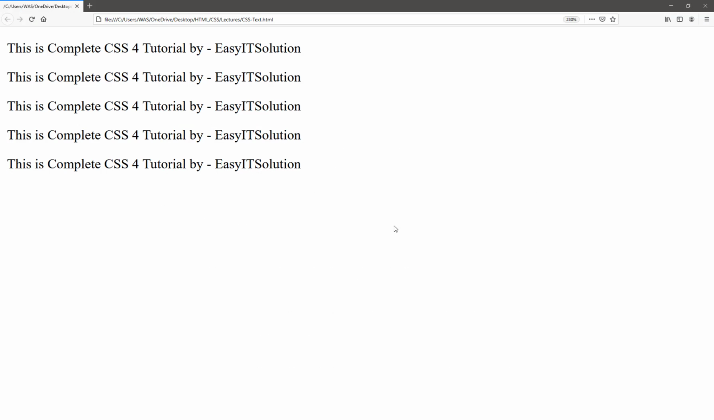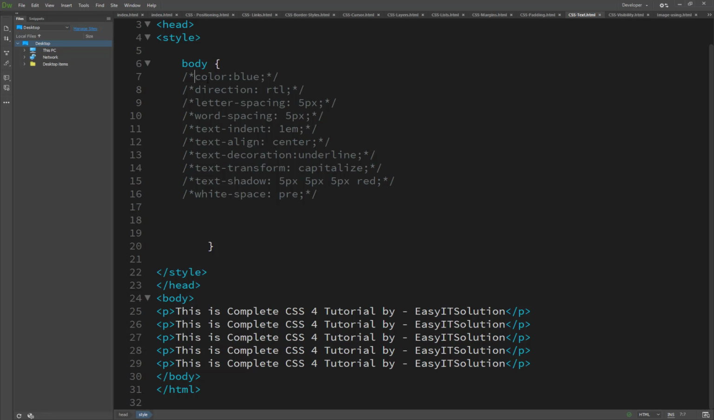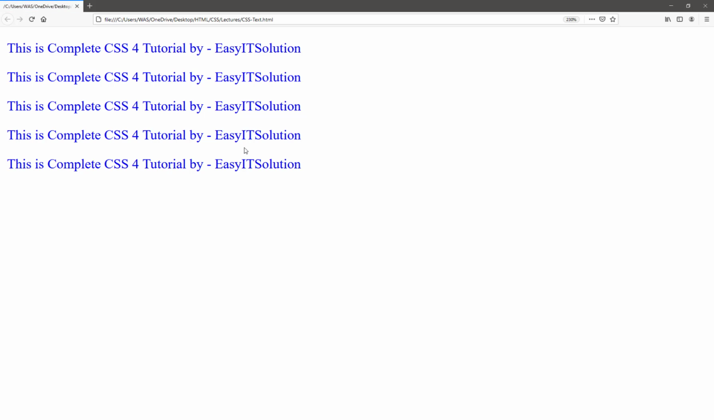And the color: we have already set here the color of blue. So inside the body, all elements have the color of text set to blue. When we are using color, it means that it changes only the color of the text. So here we see the results, that all text is changed in color from black to blue.